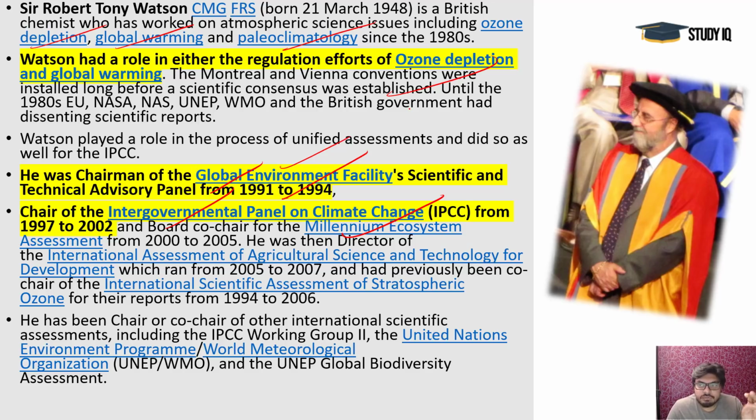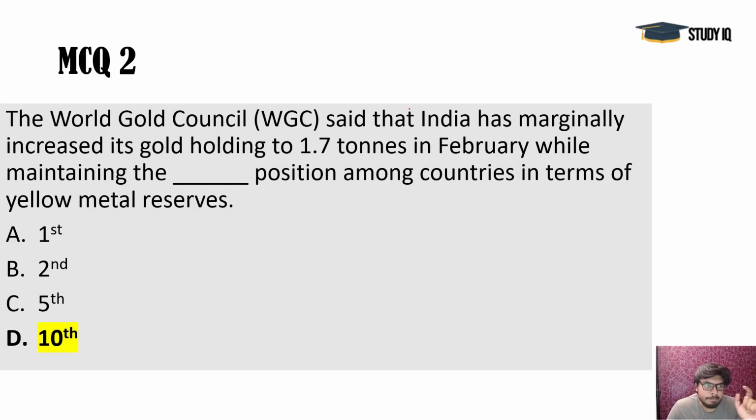He was replaced by Mr. Rajendra Pachauri, who is from India, and who has now been removed from the post because of allegations of sexual abuse. So Pachauri replaced Robert Watson in the IPCC.